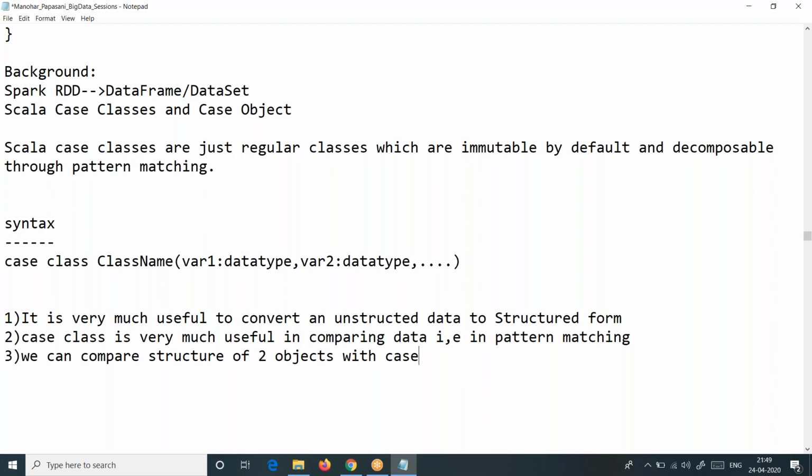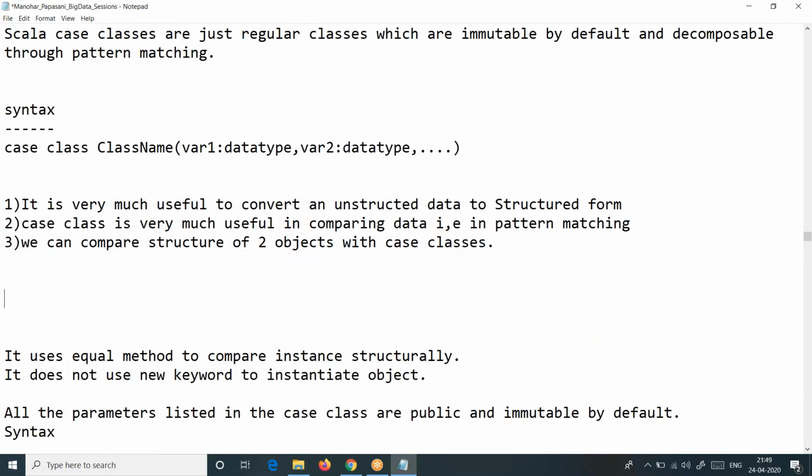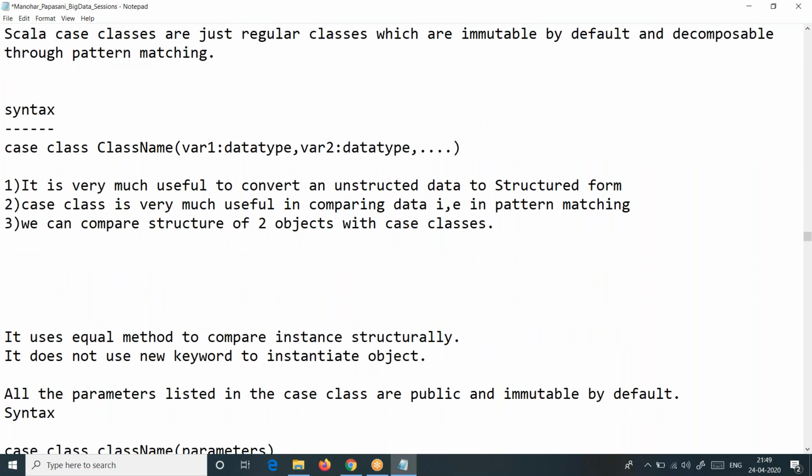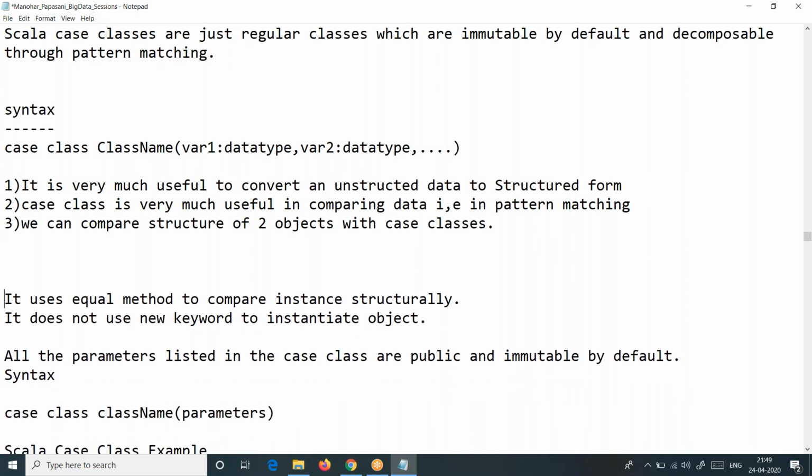There might be a few more uses with case classes, but these are the most important use cases. So far, with my observation, I found these are the most important. But anyhow, in the process, we might figure out some more uses with case classes, because we don't just leave it like that. That's not our habit.